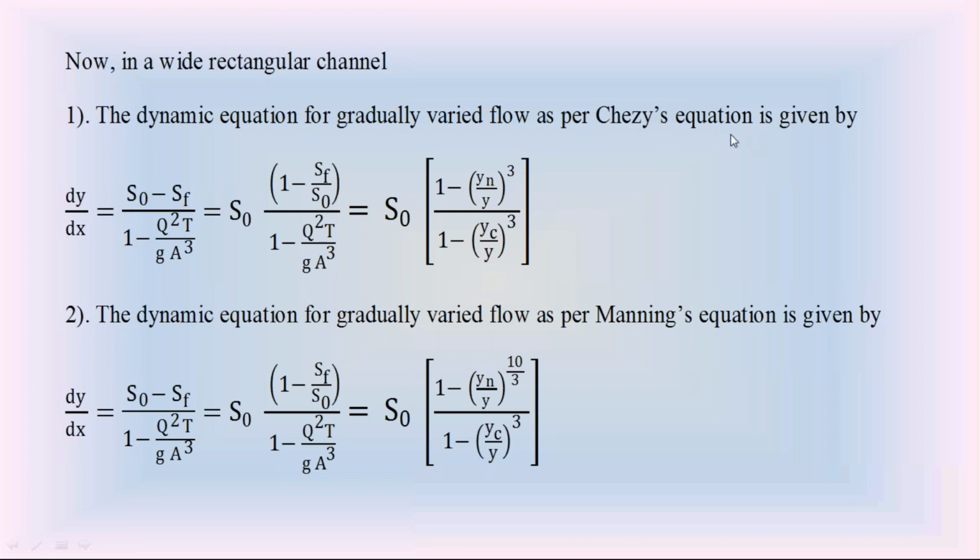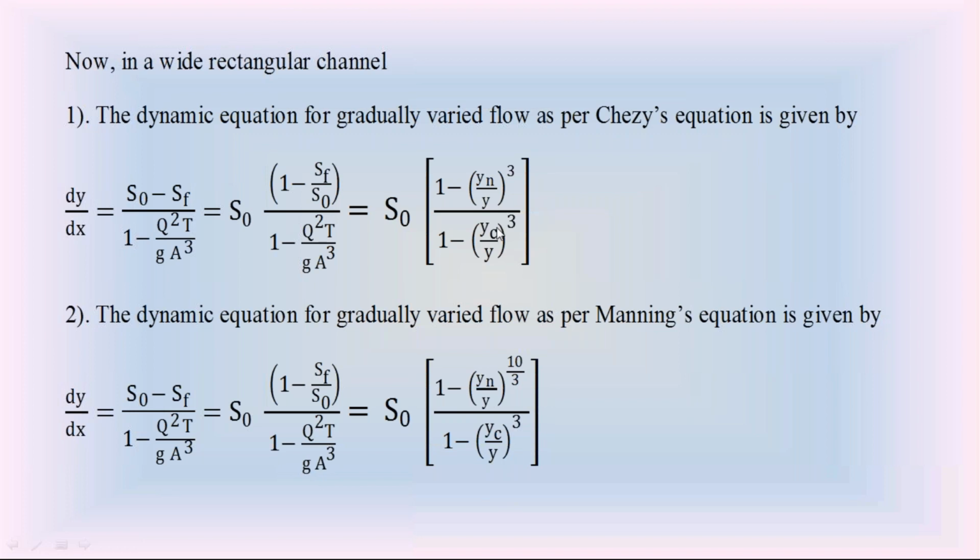Similarly, according to Manning's formula, this ratio SF by S naught is equal to Yn by Y whole power 10 by 3, whereas Q square T by g A cube is the same as Yc by Y whole cube. So according to Manning's equation, the dynamic equation in the wide rectangular channel is dy by dx equal to S naught into 1 minus Yn by Y power 10 by 3 divided by 1 minus Yc by Y whole cube.